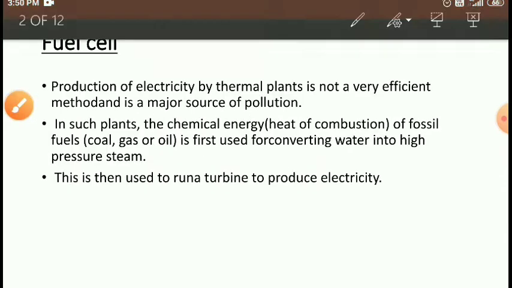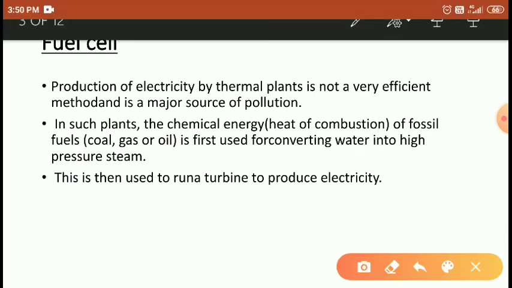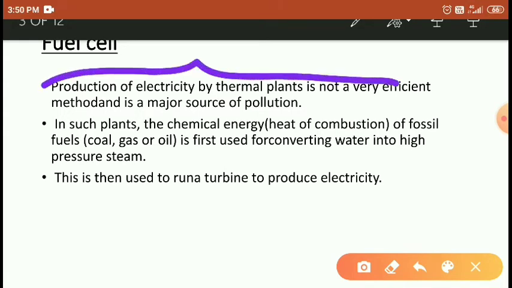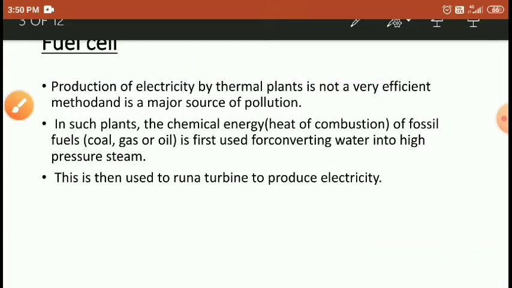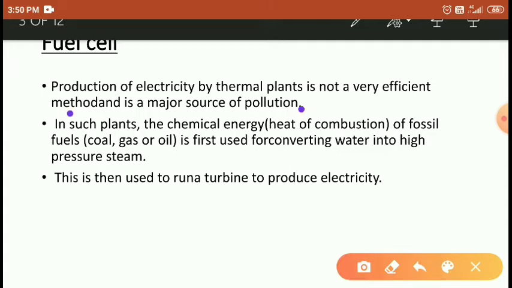Let's see some more. The production of electricity by a thermal plant is not a very efficient method and is a major source of pollution. In such a plant, the chemical energy of fossil fuel is first used for converting water into high pressure steam. This is used in a turbine to produce electricity.